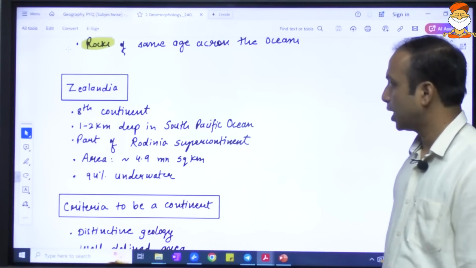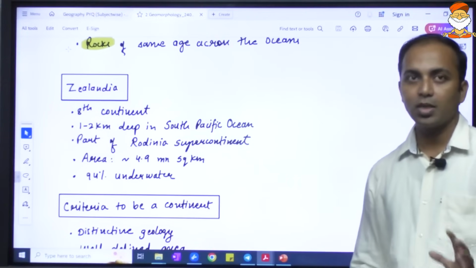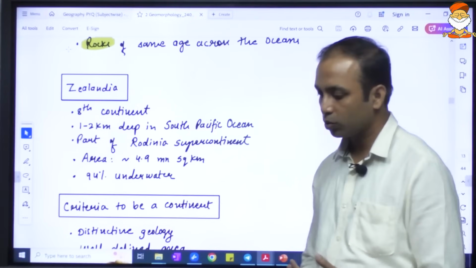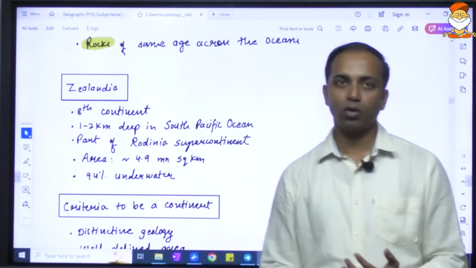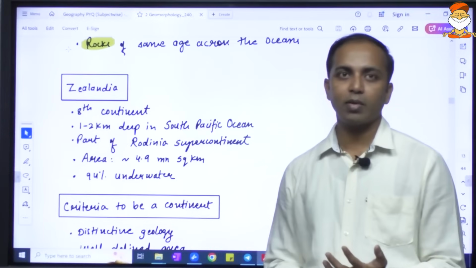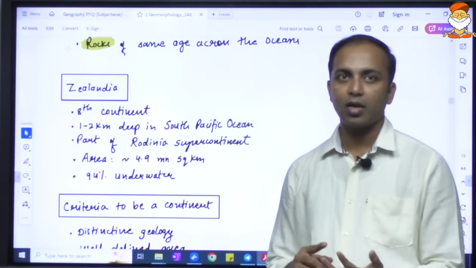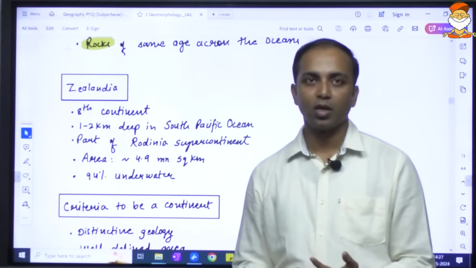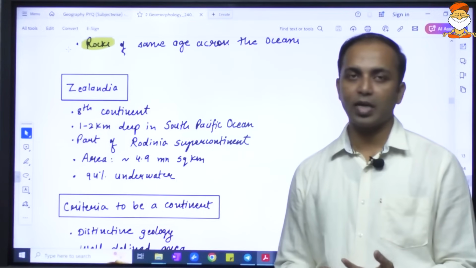Zealandia. So we have 7 major continents. What are these 7 major continents? It is important that you know all of them in descending order. These are North America, South America, Africa, Eurasia, that is Europe and Asia, Indo-Australia, Pacific, and Antarctica.